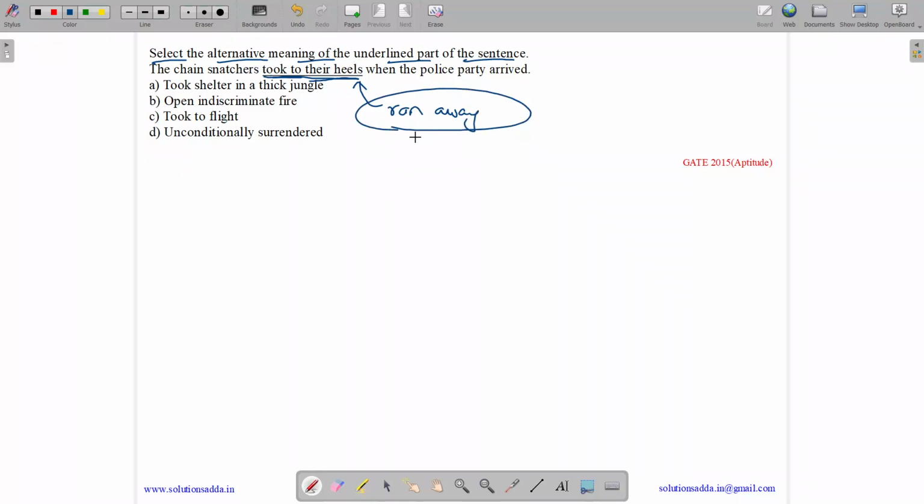So let us see the options. We need to find the synonym of ran away. First is took shelter in a thick jungle. No, this is false. Open indiscriminate fire. No, this is also false. Took to flight. Yes, this has the same meaning as to run away or to flee. To flee, to run away, took to their heels, or took to flight all have the same meaning. Unconditionally surrender. No, this is also false. So the answer is option C, took to flight, meaning to run away.